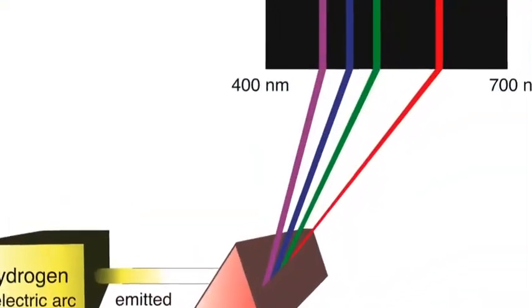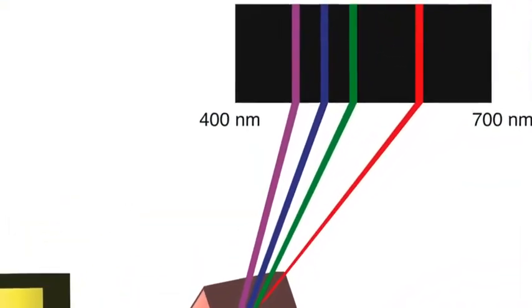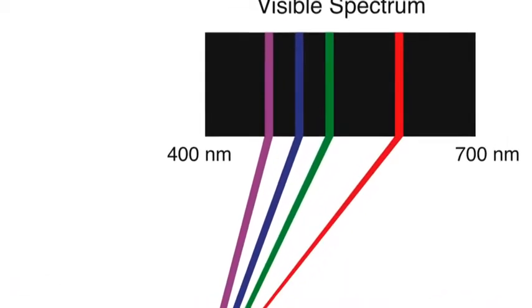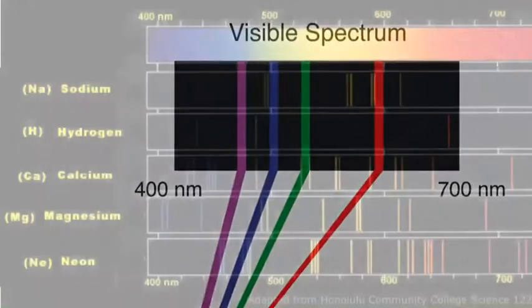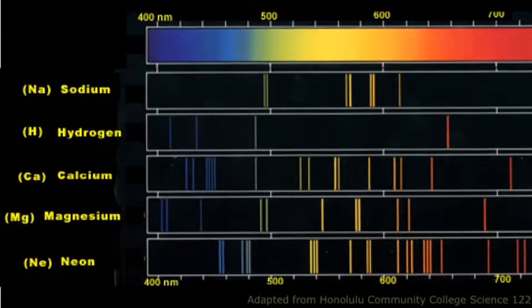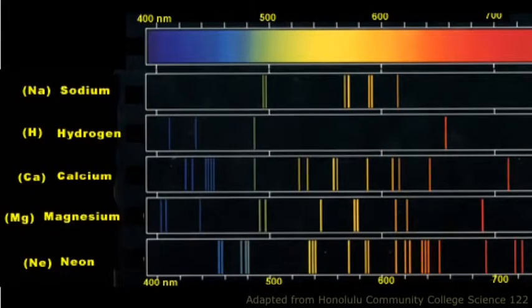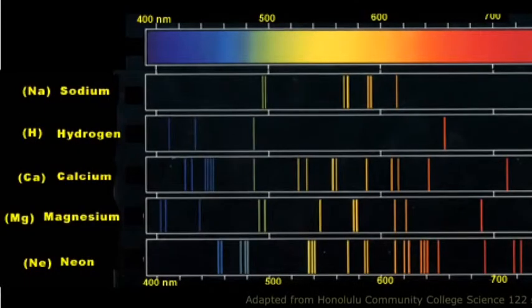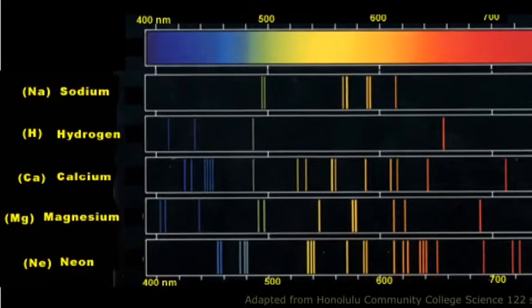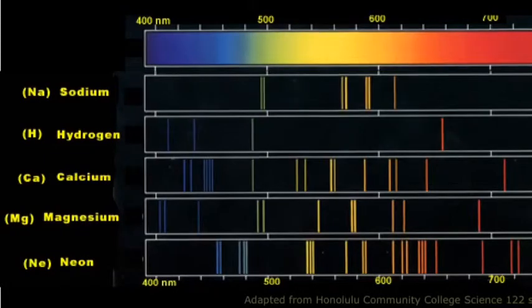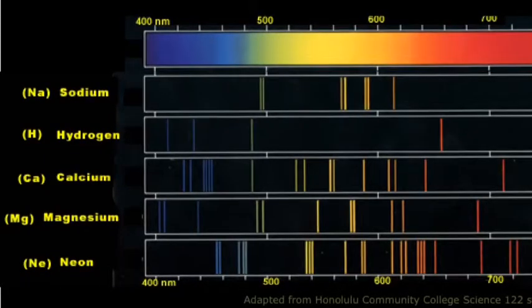When the light emitted from these electrons passes through a prism, the spectrum consists of a limited number of narrow lines of light. The wavelengths of these lines are characteristics of the element. They make up the atomic emission spectrum of the element. No two elements have the same atomic emission spectrum. Therefore, this characteristic can be used to identify elements.